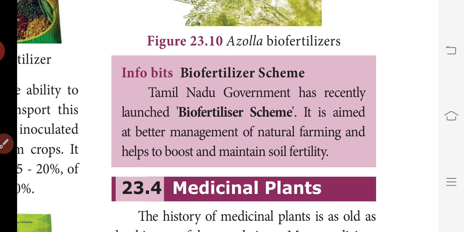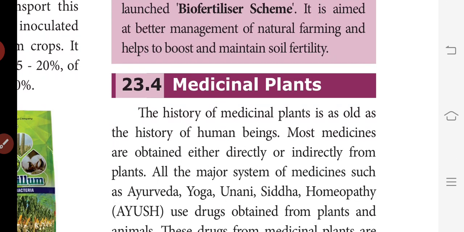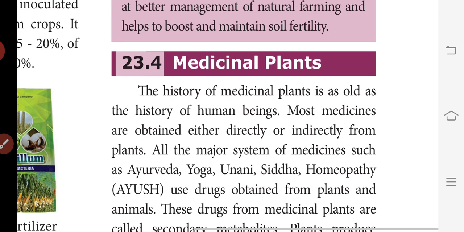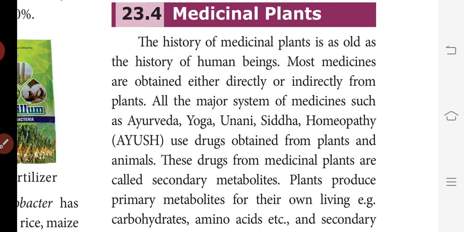The next is a very important topic, medicinal plants. The history of medicinal plants is as old as the history of human beings. Most medicines are obtained either directly or indirectly from plants. All the major systems of medicine such as Ayurveda, Yoga, Unani, Siddha, homeopathy, that is AYUSH, use drugs obtained from plants and animals. These drugs from medicinal plants are called secondary metabolites.